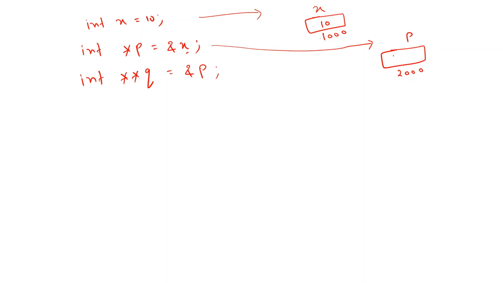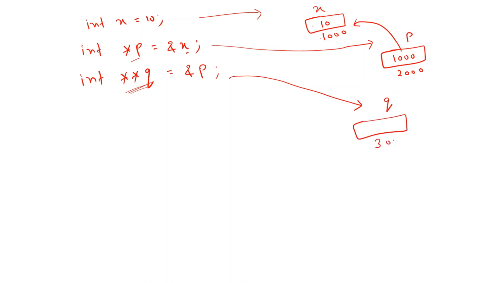Well, this is a pointer, so it is storing 1000, meaning ultimately it is pointing to this particular location. Now what will be this? In technical terms we say this is a single pointer and this is a double pointer. Okay, single pointer and double pointer. So what does this double pointer mean? Again it is a variable, so we are declaring a variable, which means memory will be allocated for this also.